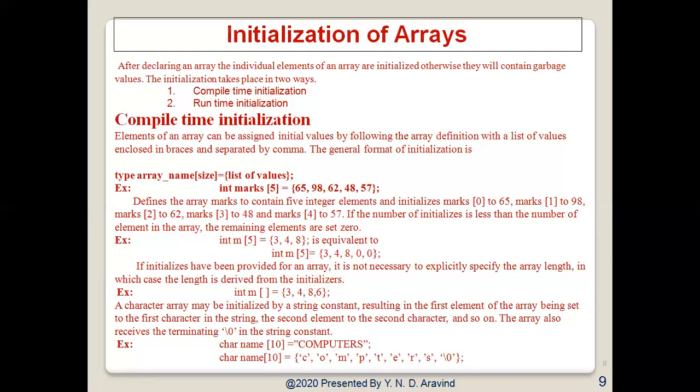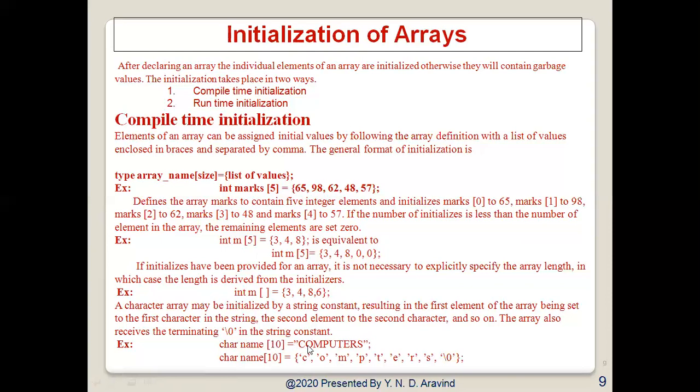The 4th type is string initialization. A character array may be initialized by a string constant, resulting in the first element of the array being set to the first character in the string. See here. So we know that a character is represented by using single quotations, and a string is represented by using double quotations. So here in both ways we can initialize the string, and you can note that here there is no need of putting 10.